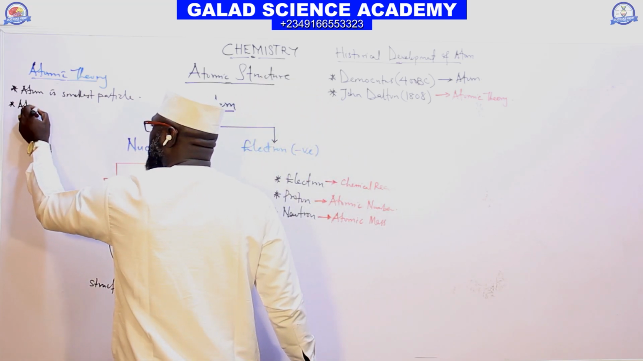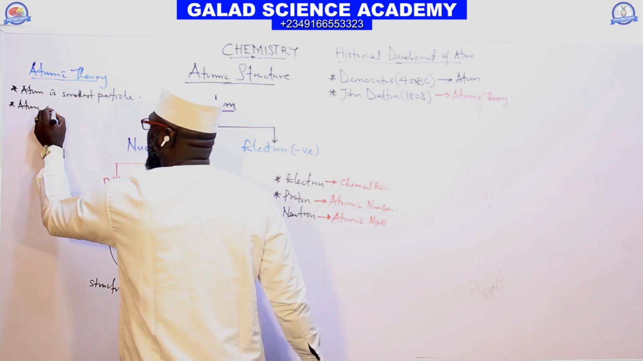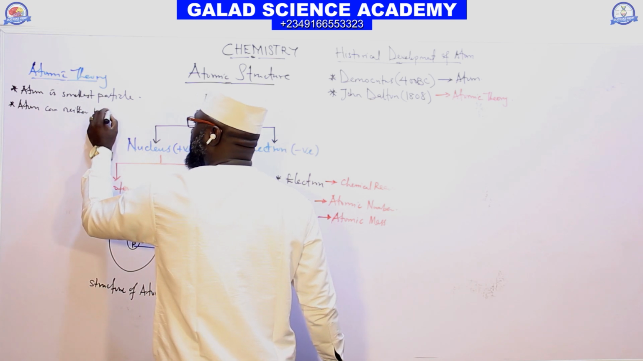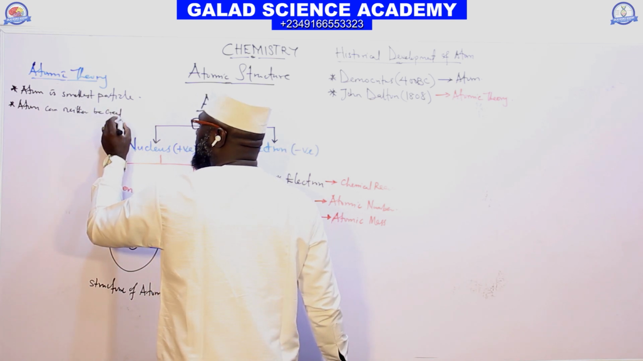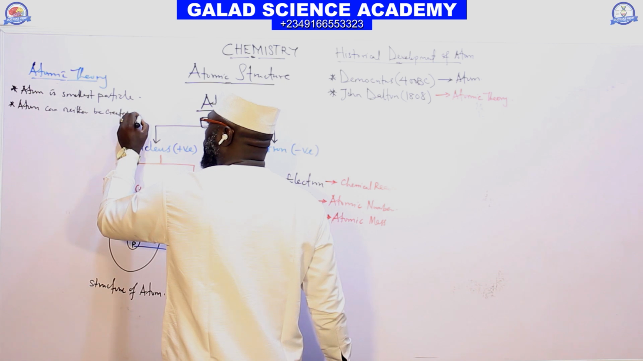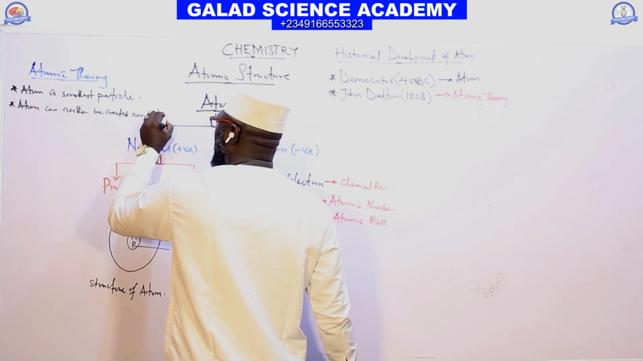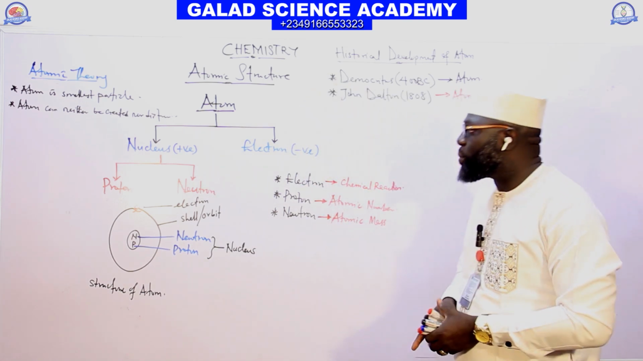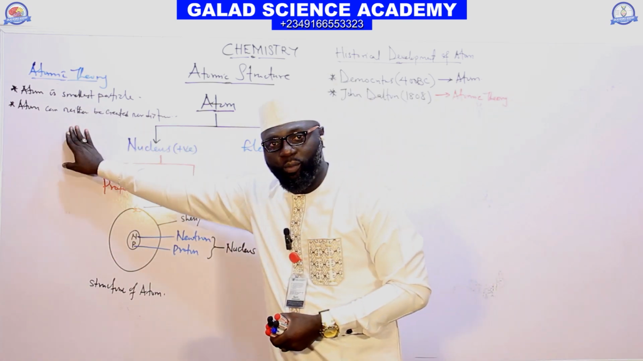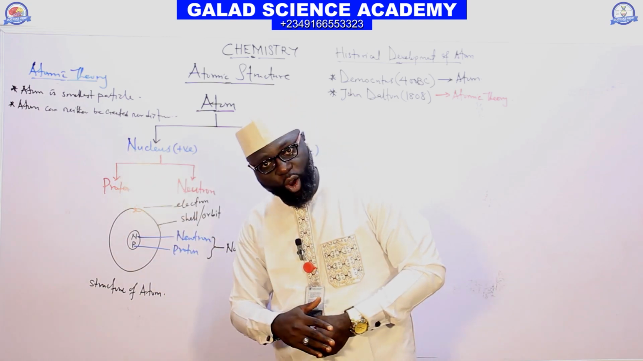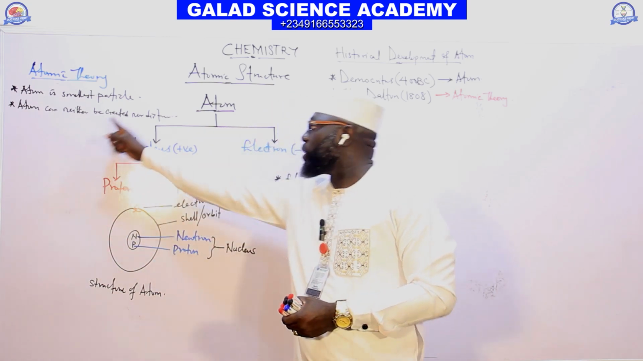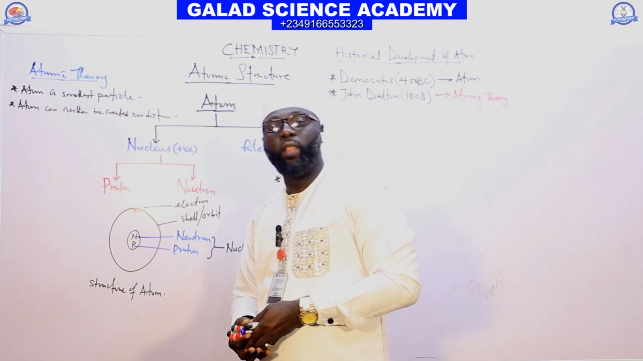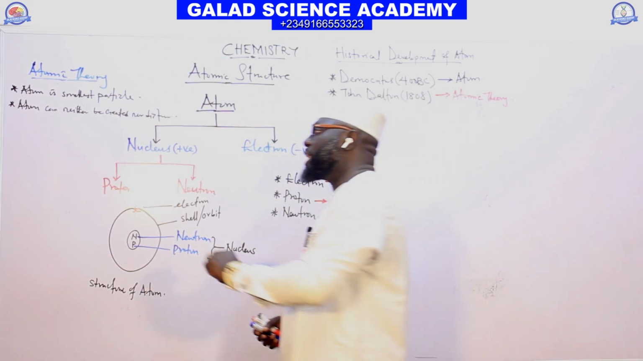The second one also said that an atom can neither be created nor destroyed. That also tells us that you can never create an atom, let alone destroy an atom. That is the second atomic theory.